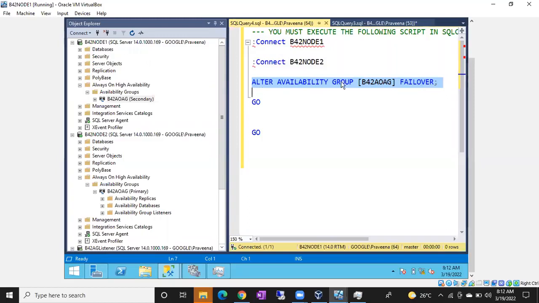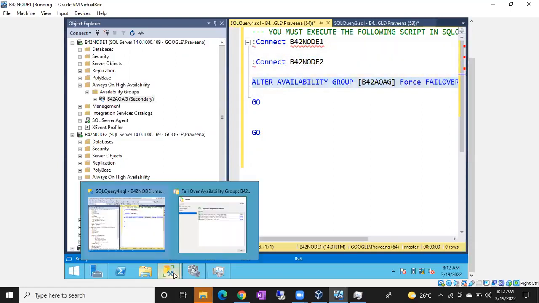We also have force failover, for forcefully failing over, guys. Force failover is also there. This is the query, force failover. So this is how we have to run force failover. It means you always have to run this query on the secondary replica. When I generate the query, you can see it says connect to node 2, and then you have to run the query like that, guys.